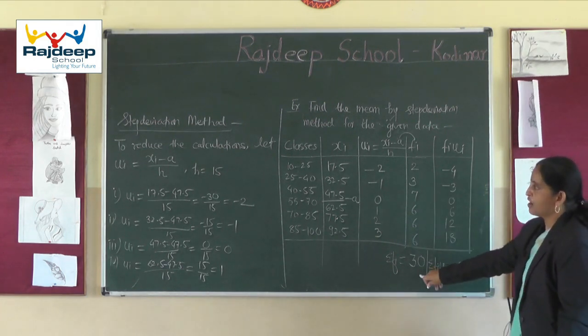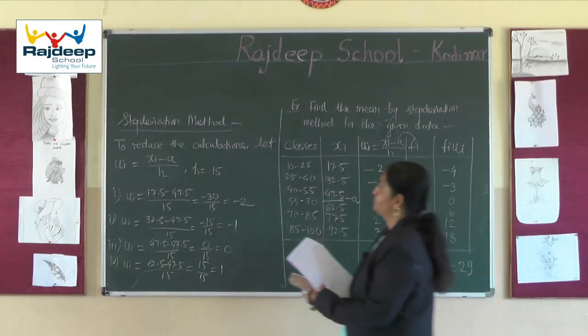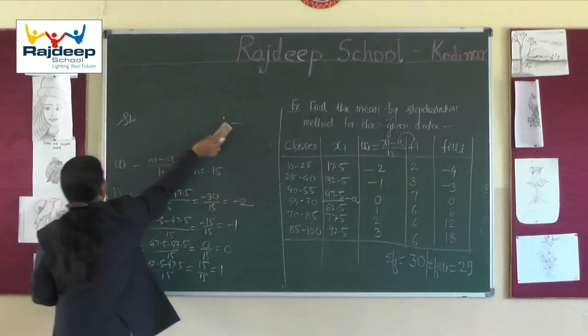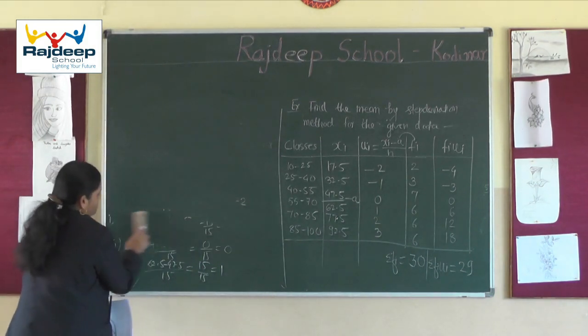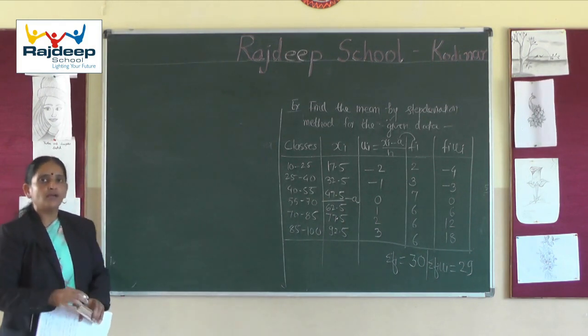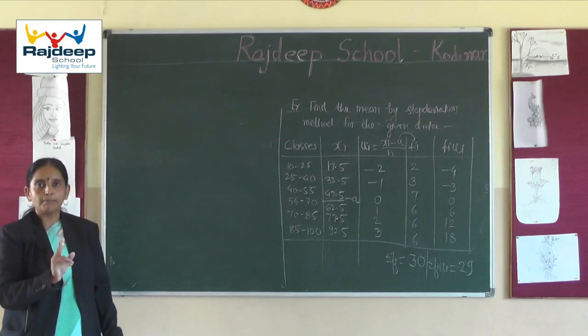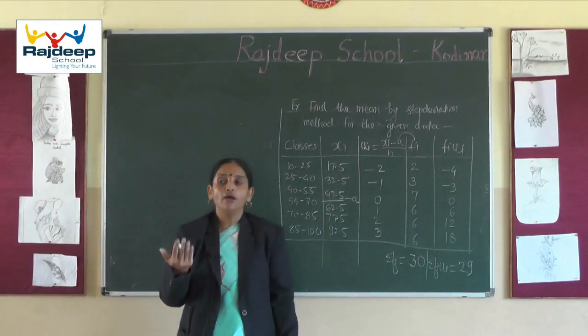These two values now we have to put in the formula and get the mean. So mean by step deviation method I am going to calculate now. What formula I have told you: x bar equals a plus sigma fi ui divided by sigma fi, into h.